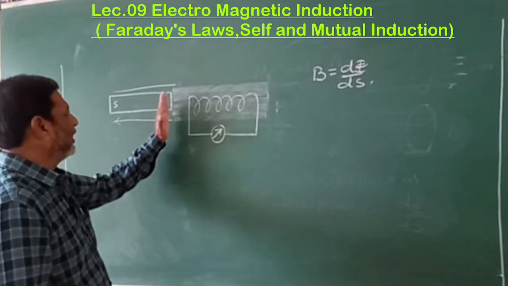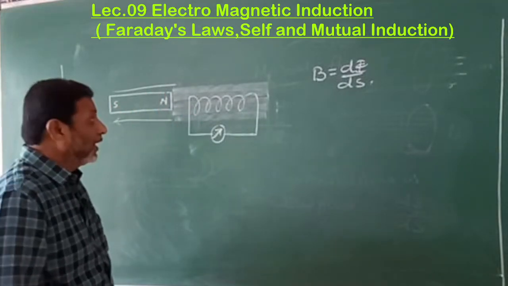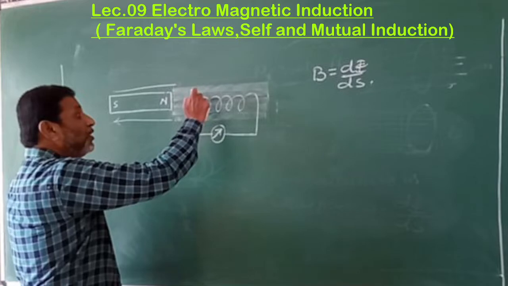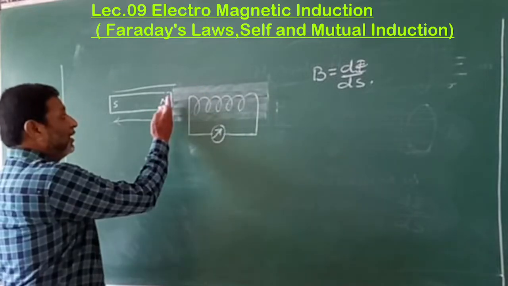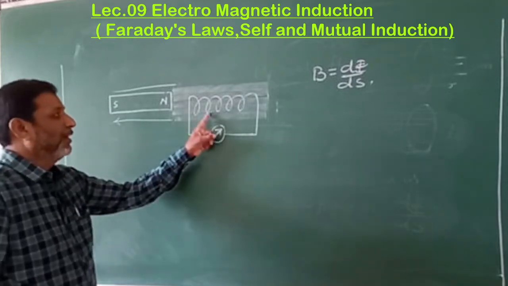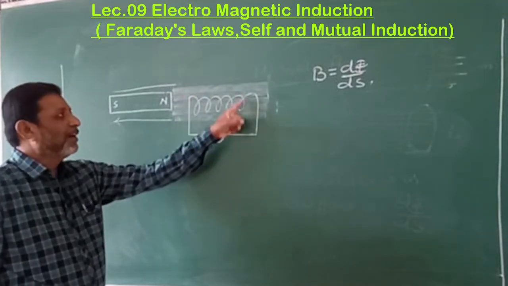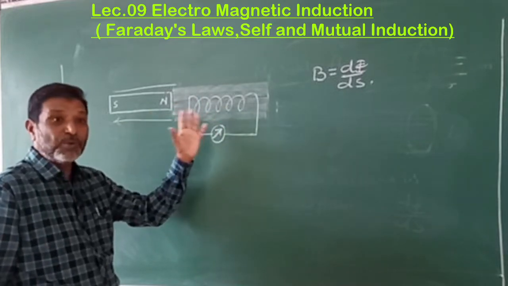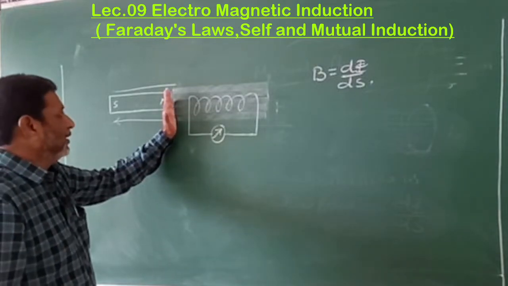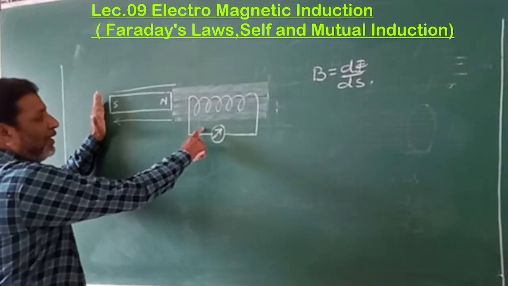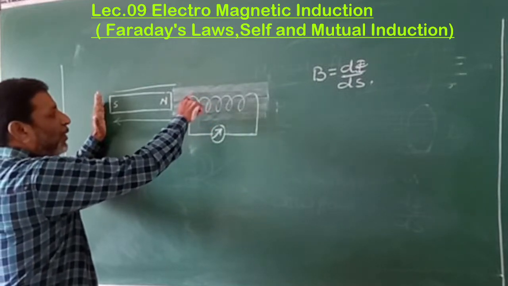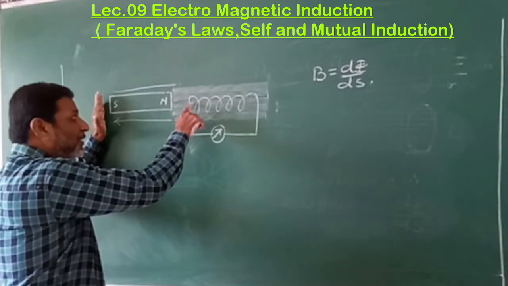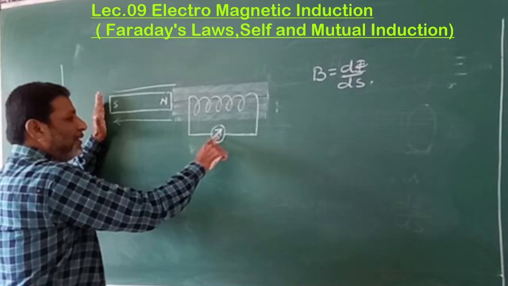Now, when this magnet is taken away from the coil, whatever magnetic field or magnetic flux is linked to the coil decreases. Carefully observe the figure here. When this magnet is taken away from this coil, the magnetic flux linked to the coil gradually decreases. When there is a decrease in the magnetic flux linked to this coil, then there is a deflection.